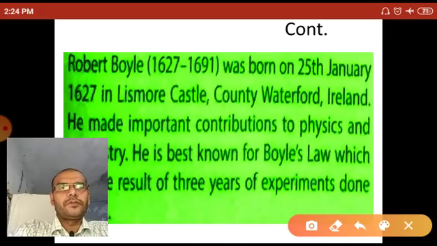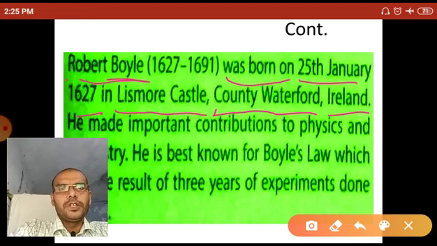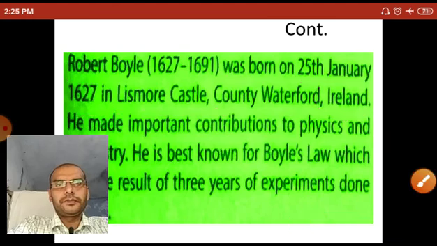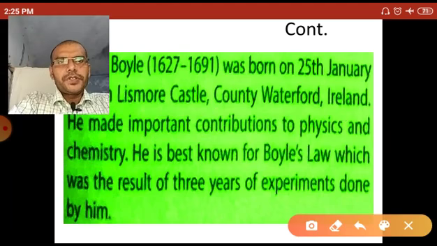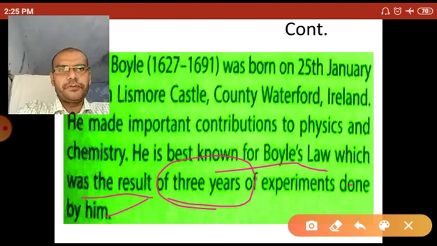Robert Boyle was born on 25th January 1627 in Lismore Castle, County Waterford, Ireland. So Robert Boyle belongs to Ireland. He made important contributions to physics and chemistry also, and he is best known for Boyle's law, which was the result of 3 years of experiments done by him. So try to memorize this point.